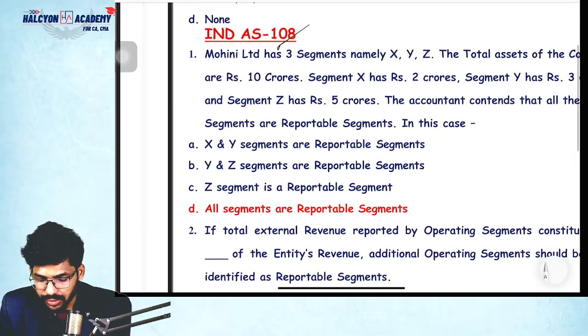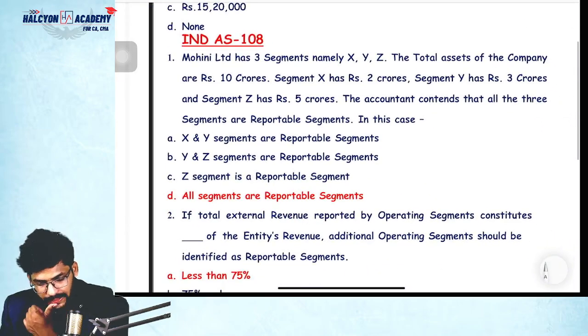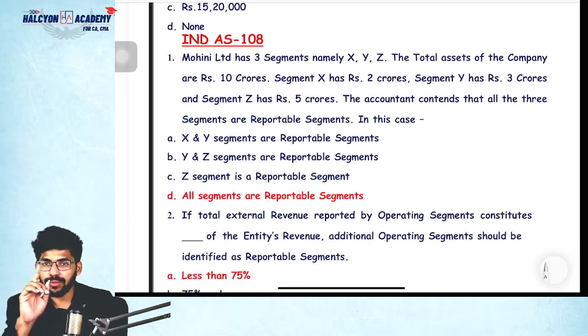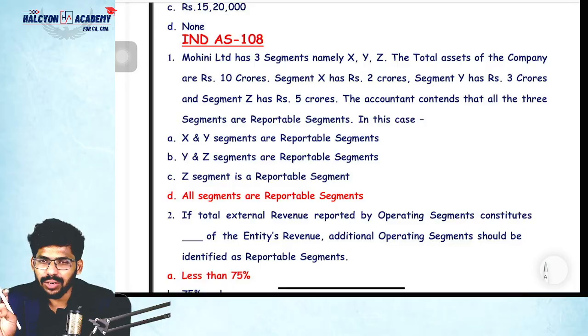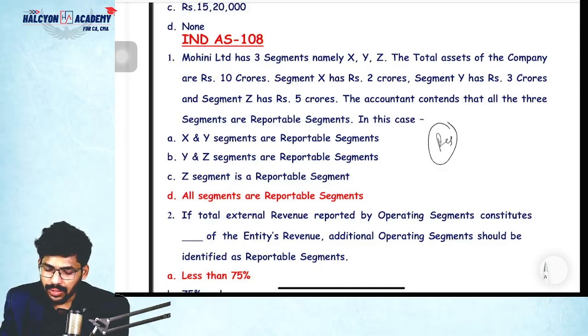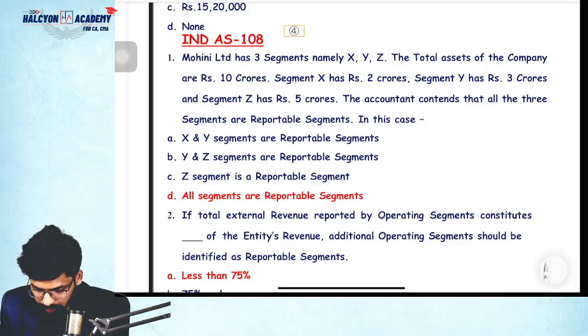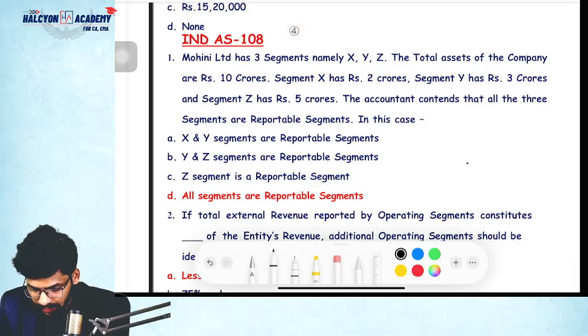Next, coming to Ind AS 108, reporting segments. Please remember this, guys. For MCQ purposes it is important. In case of assets, the 10% limit is very important. Assets, revenue or profit, nothing but income. In case of results, what is the condition, guys? Please tell me what is the condition in case of results.